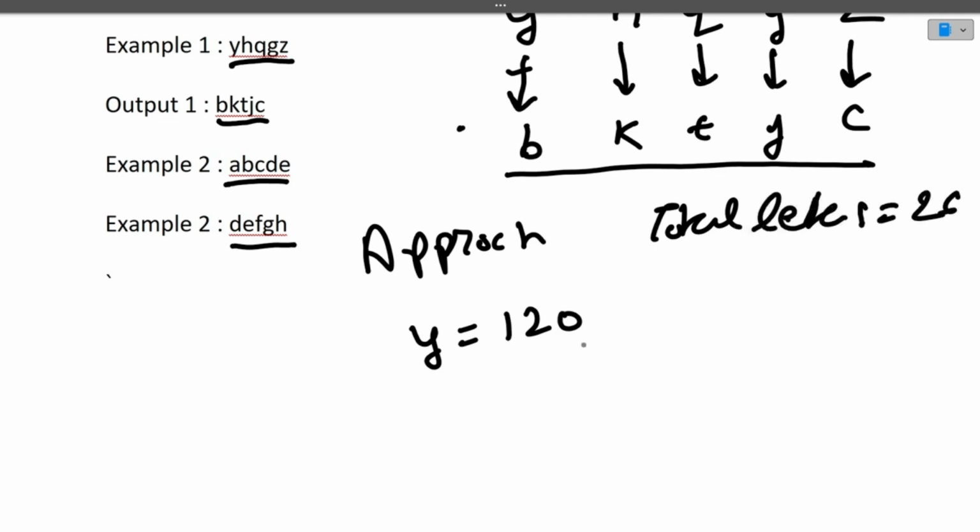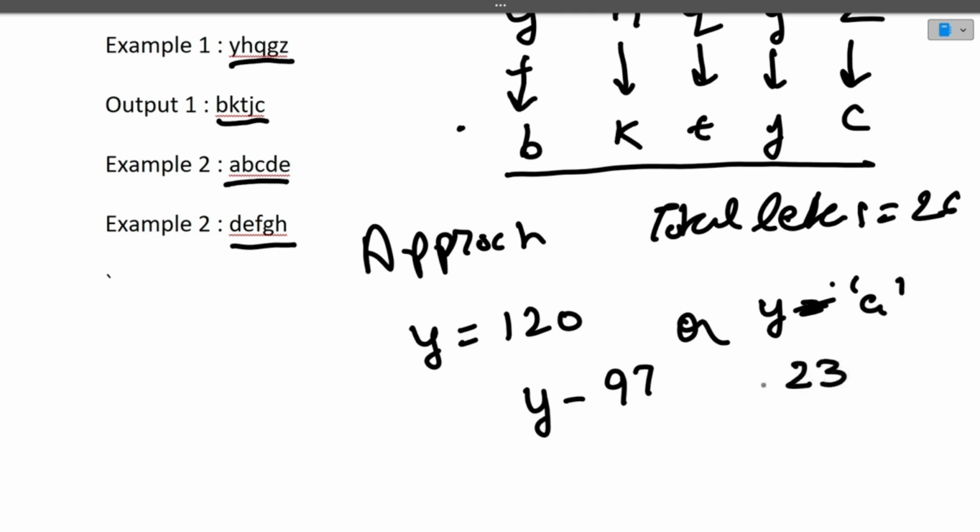We have to bring the value of Y in between 0 to 25. So we will do Y minus 97, or you can say Y minus 'a'. Once we do Y minus 'a', our answer will come as 24, I guess.